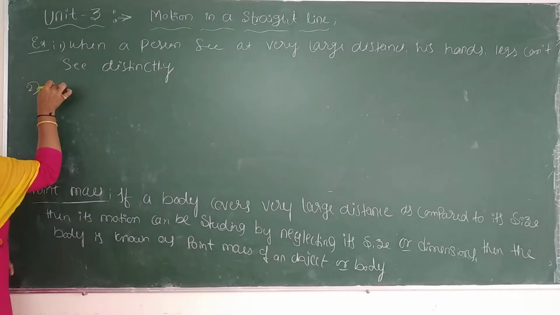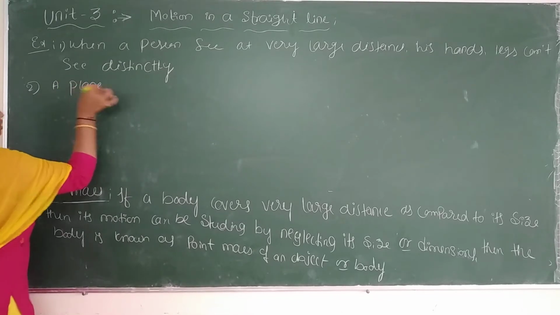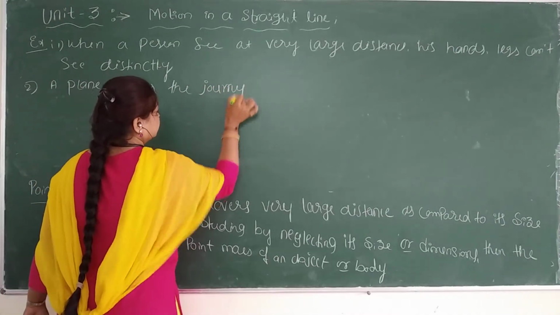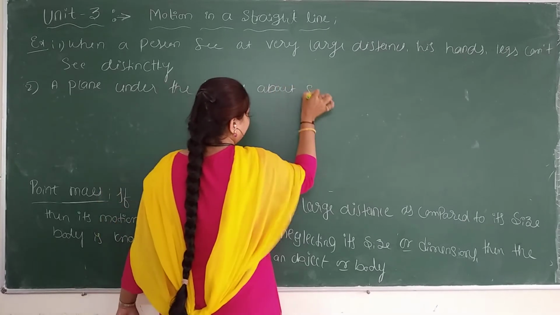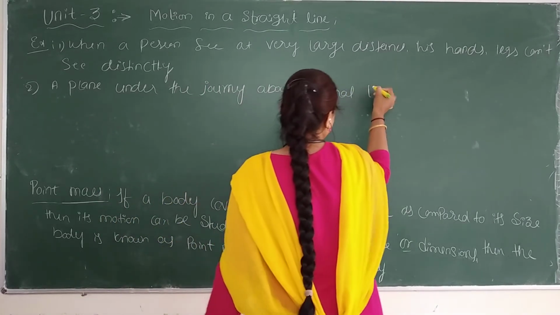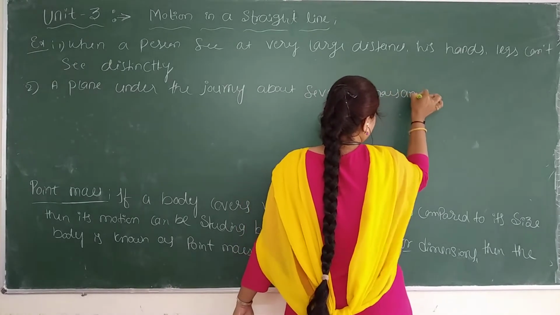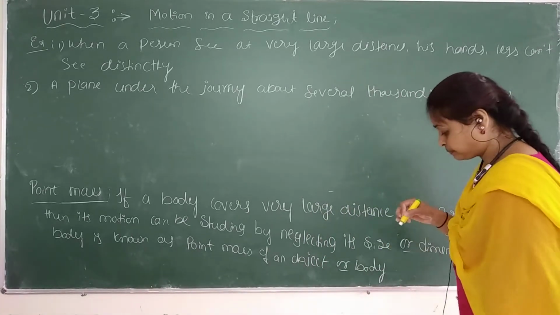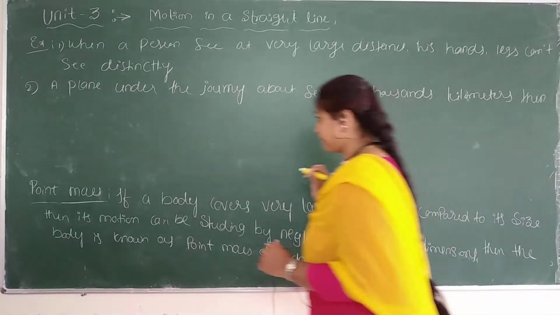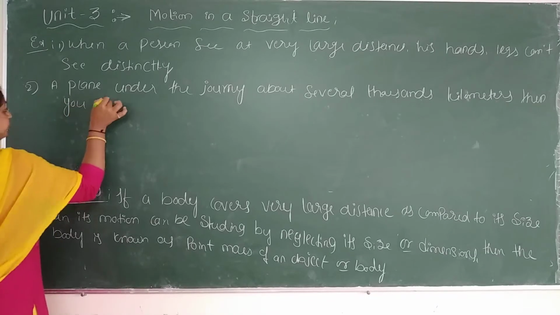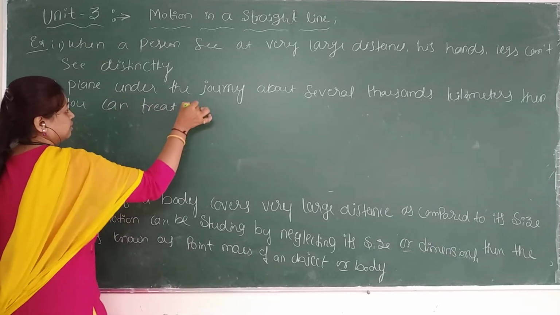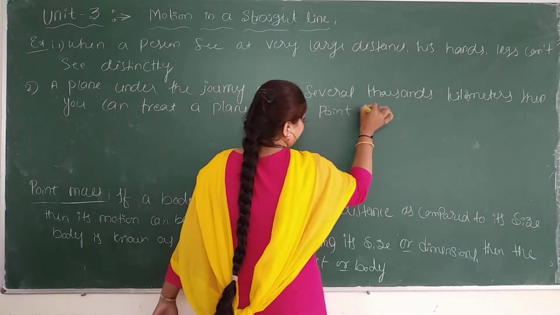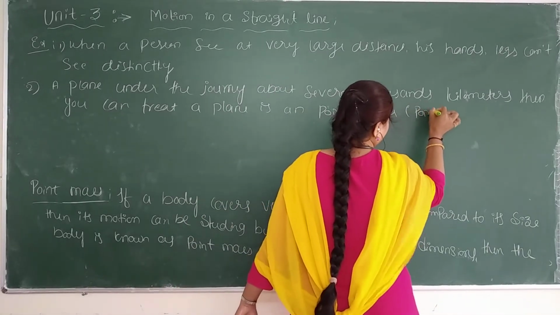One more example, a plane under a journey of about several thousands of kilometers, then you can treat a plane as a point mass or a point object.